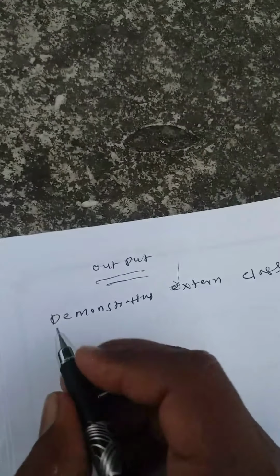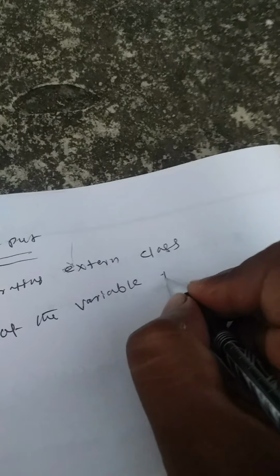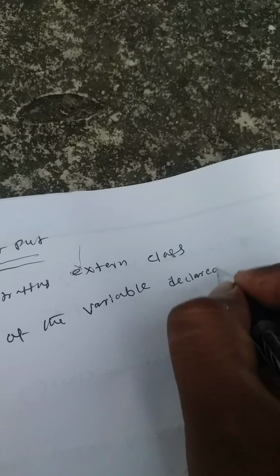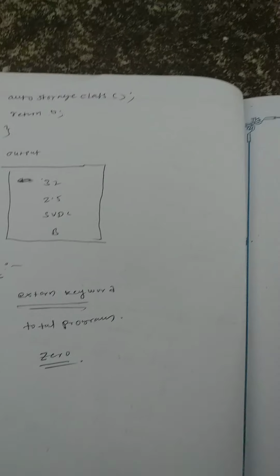Now in this value of the variable declared external, we did not give a value to the variable x.